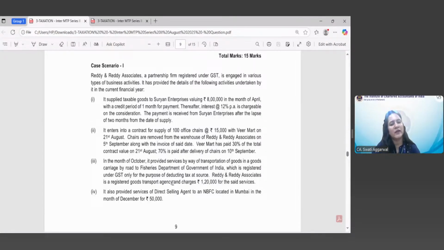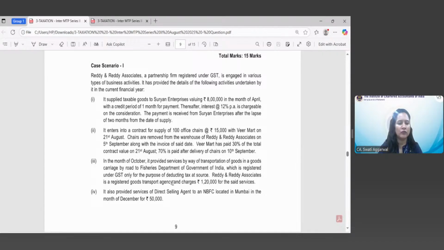Then third point is in the month of October, it provided services by way of transportation of goods in a goods carriage by road to Fisheries Department of Government of India, which is registered under GST only for the purpose of deducting tax at source. Ready and Ready Associates is a registered GTA and charges 1,20,000 for the said services. So the point we need to note here is that in this case, service has been provided by way of transportation of goods, right? And Ready and Ready Associates is a registered GTA. So services of transportation of goods provided by GTA. This is a category of service which has been explained here.